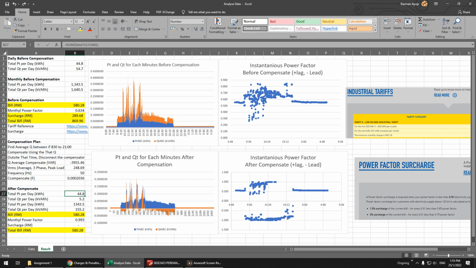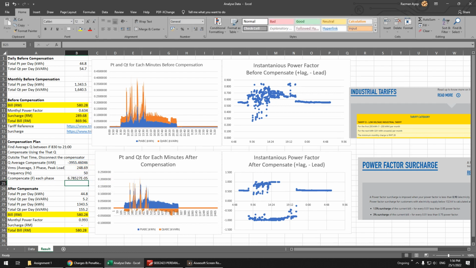Oh, this one is the total, so for each phase you have to divide by 3, because this Q is for all phases. So C compensator for each phase, you divide by 3, and you get 67. So this is for each phase. Right now my analysis is not very great because I just add everything up.